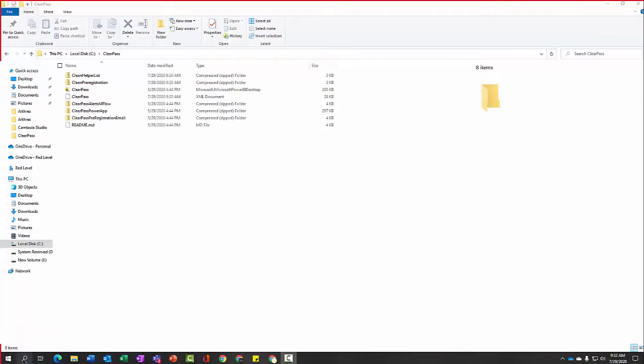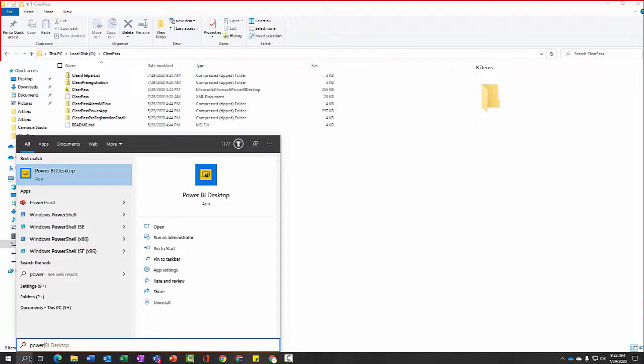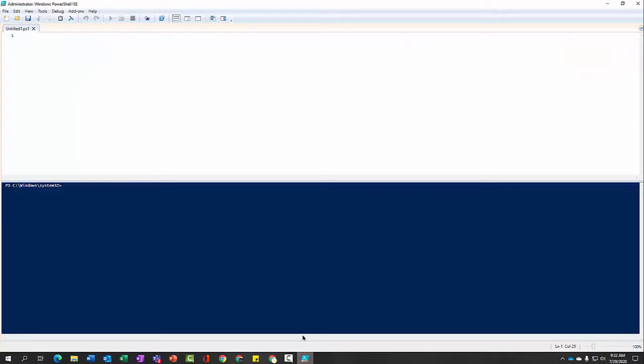Now that you have the files, go to PowerShell ISE, and run as administrator. The script that you're going to need is included in the installation manual.